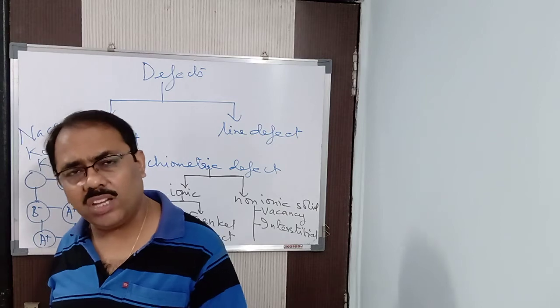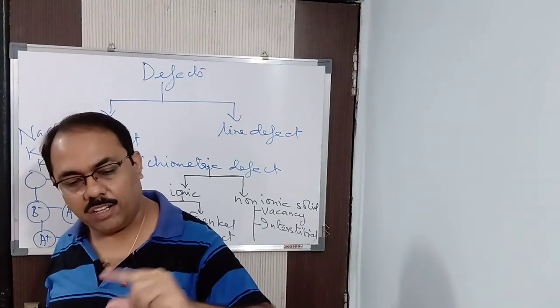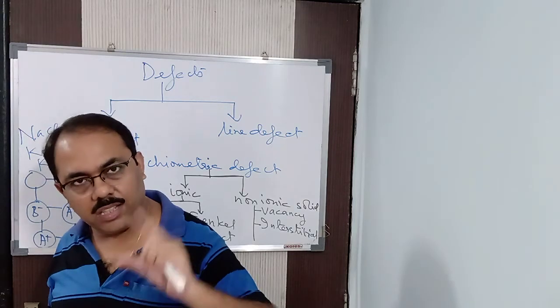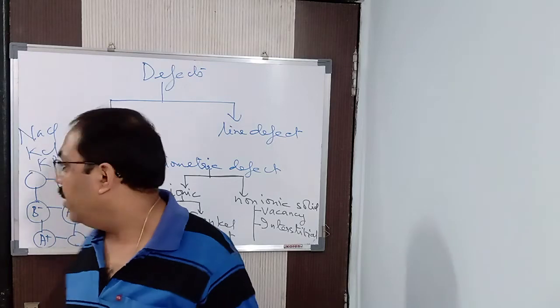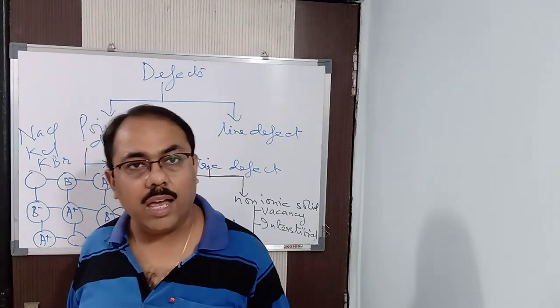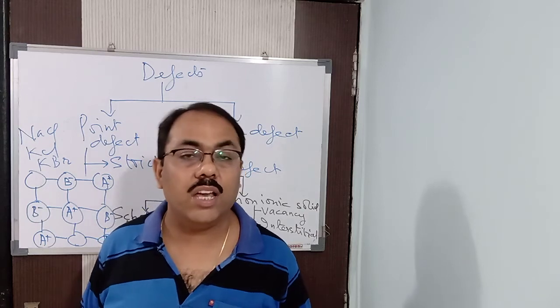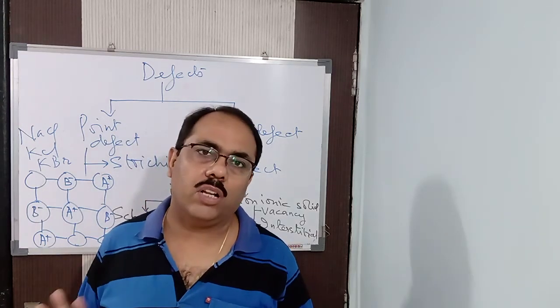You can make your own examples also, no need to learn the examples, try to understand. Period 2, period 3, or period 3, period 4. So NaCl, KCl, KBr, CsCl, LiF, AgBr come under Schottky defect.